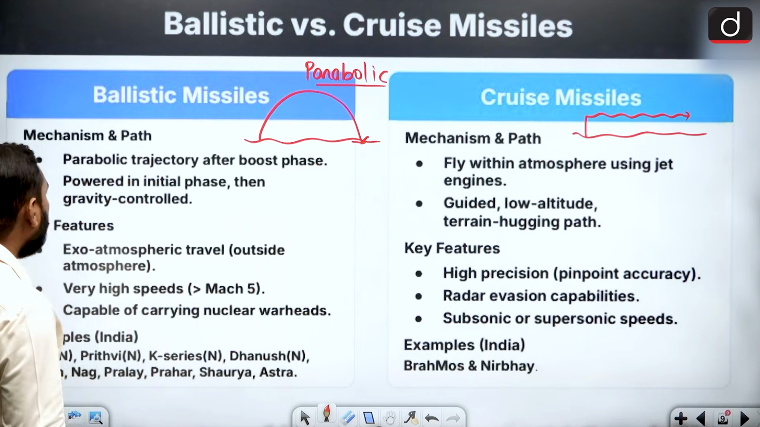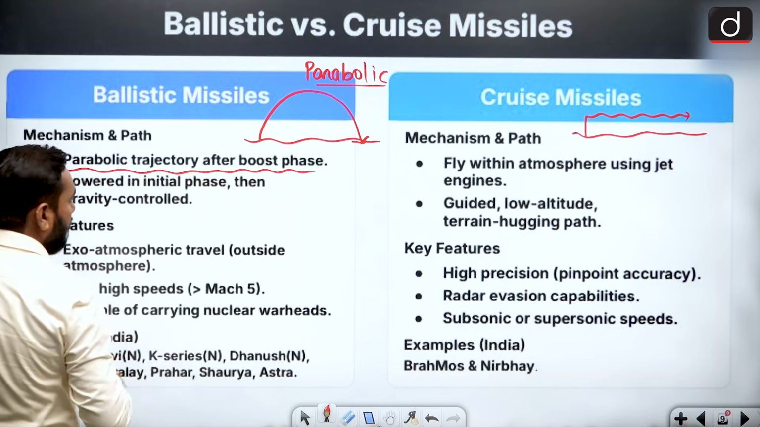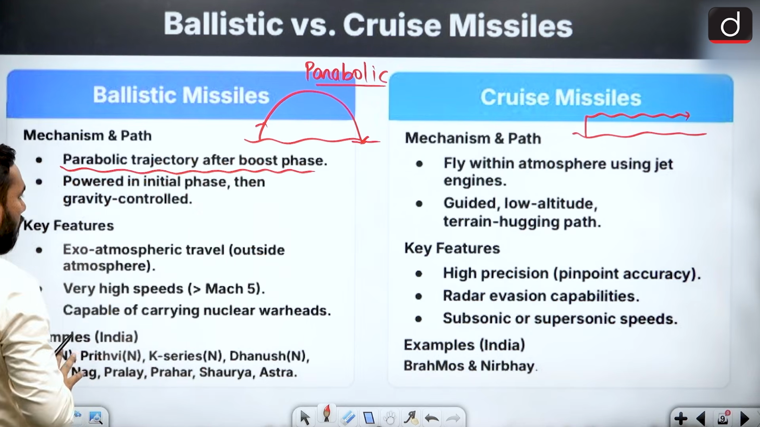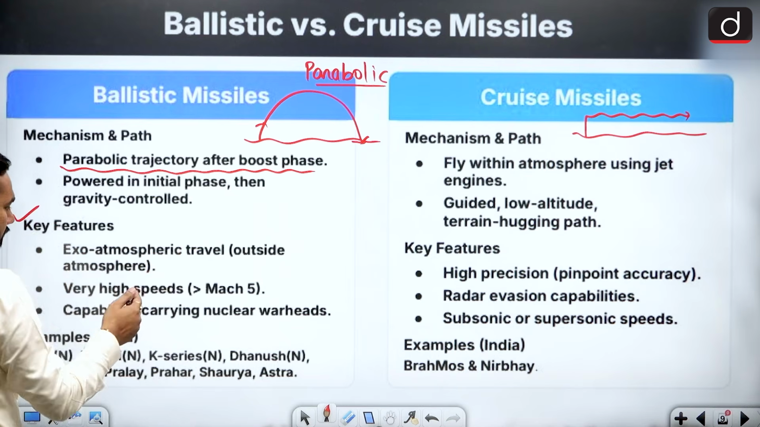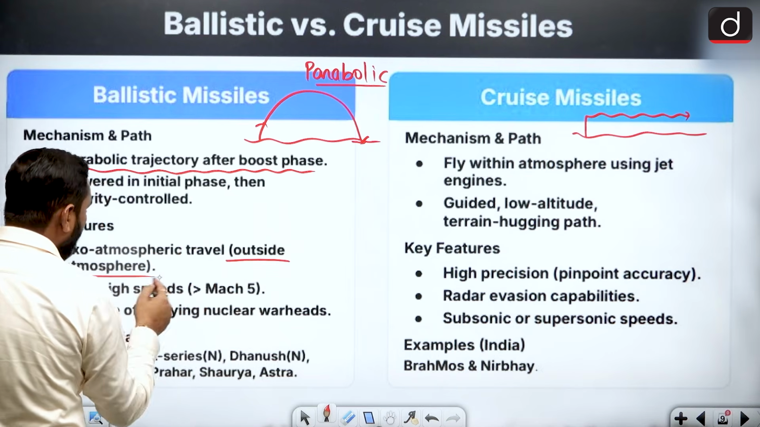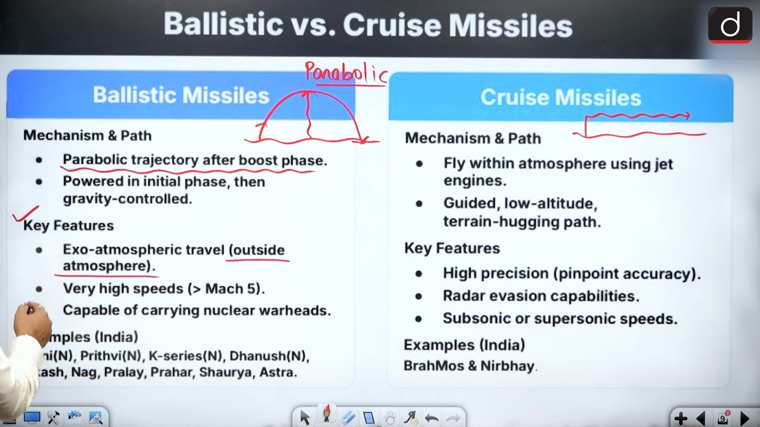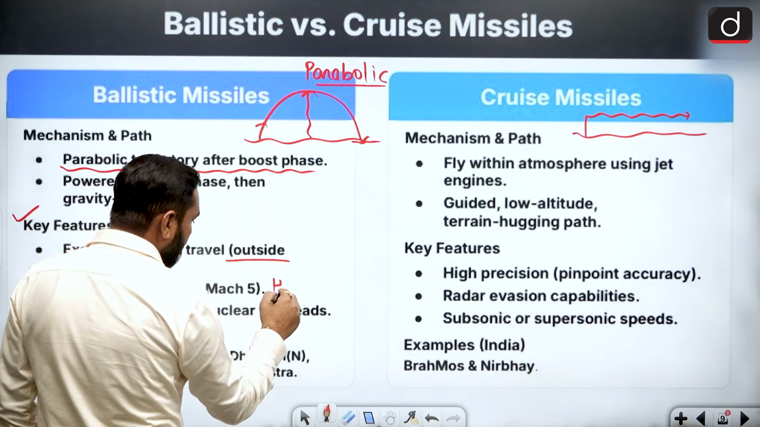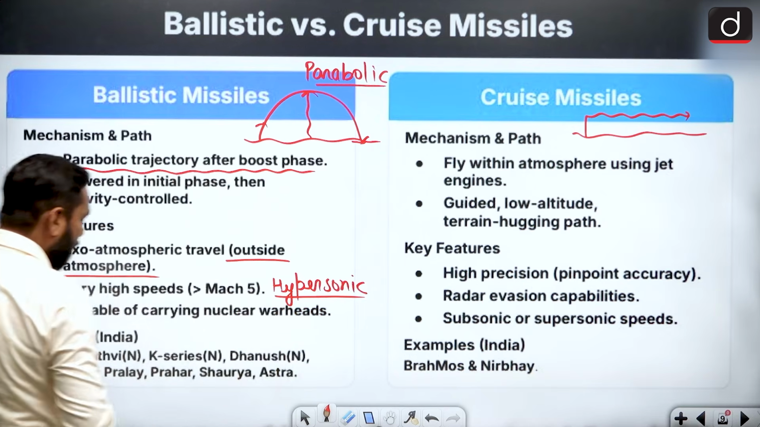When we talk about ballistic missiles, they always follow the parabolic path after the boost phase. Once you launch it, it goes on its own path. Among the key features, it can also do exo-atmospheric travel. It means it can travel outside of the atmosphere, because the height it can gain is very high. It can go at a very high speed, more than 5 Mach. So this one is basically hypersonic in nature. Hypersonic means more than 5 Mach speed.